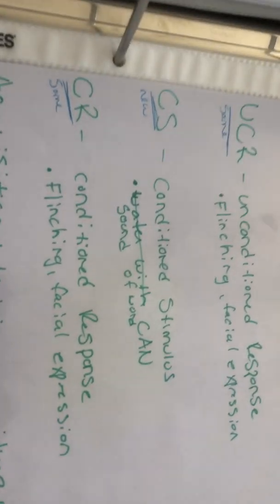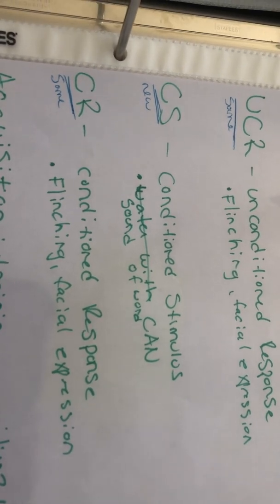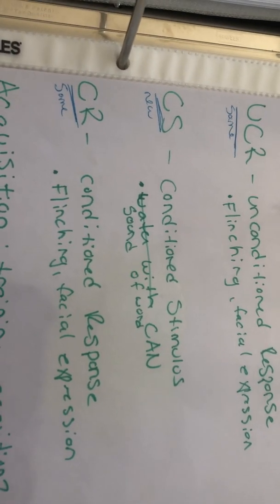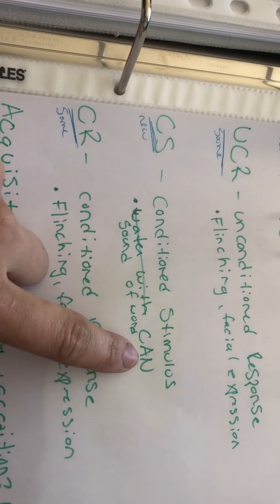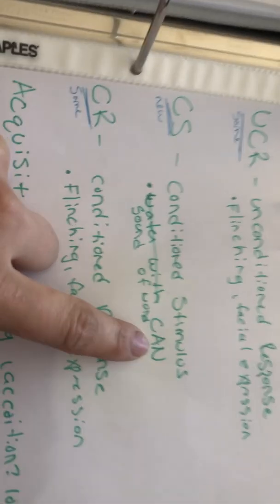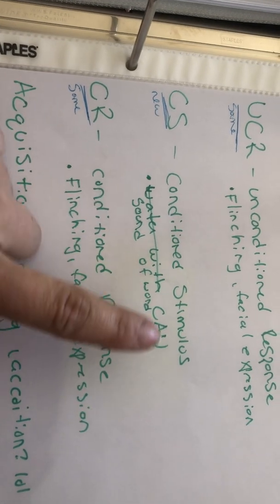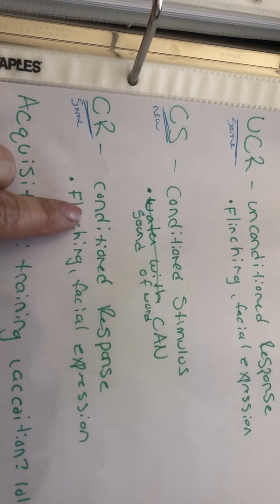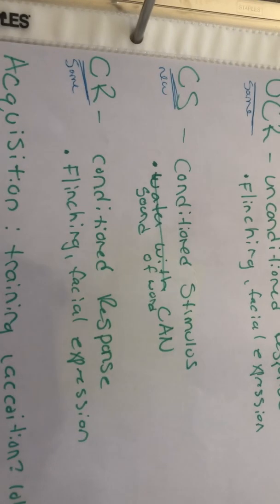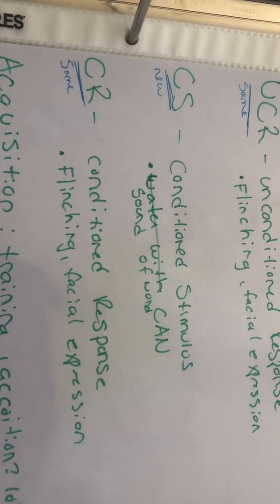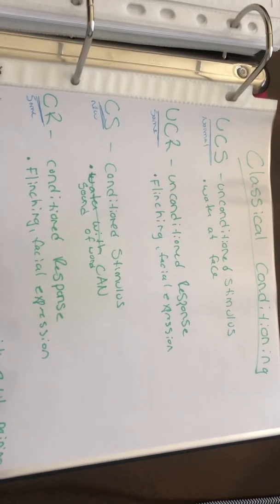The next two things we have are a conditioned stimulus and a conditioned response. So the conditioned stimulus is that new thing. Every time I said the word can, he also had a response that was similar to the flicking of the water. So a conditioned stimulus is that new thing that happens. The sound of the word can produced a conditioned response of him flinching or making facial expressions. Every time I said the word can, without the water, he still made that flinching or those facial expressions. So this is an example of classical conditioning.